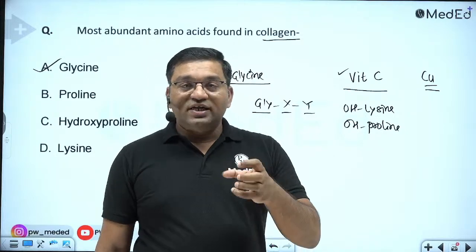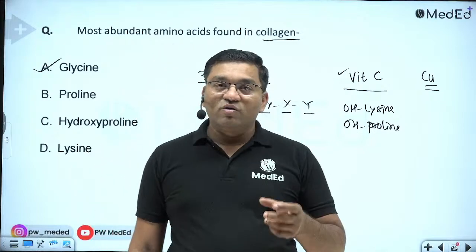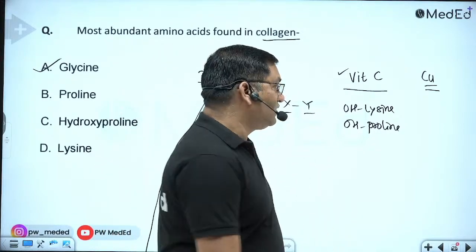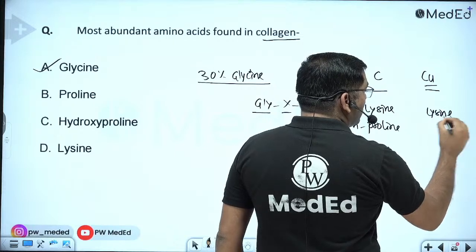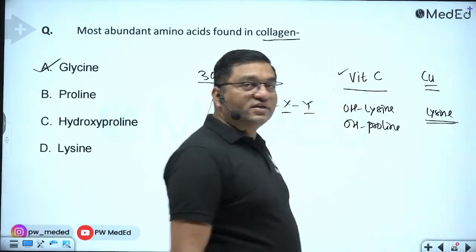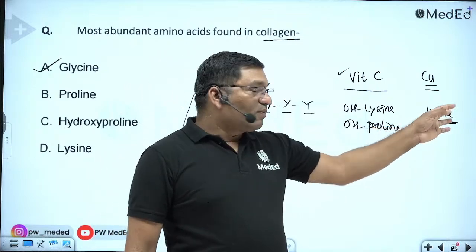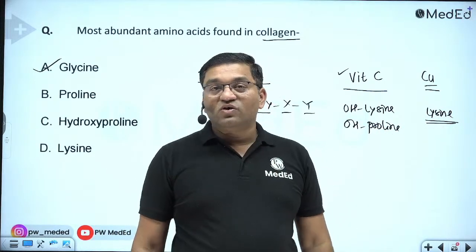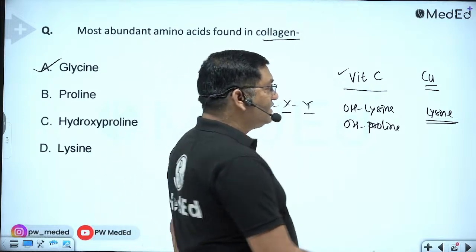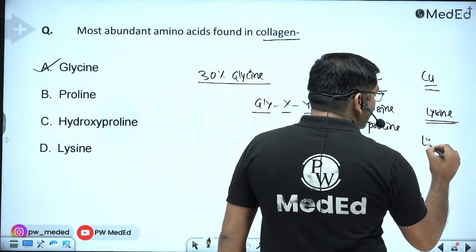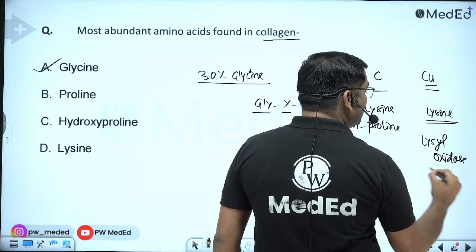Collagen crosslinks are between the aldol of lysine and hydroxylysine. Interchain and intrachain crosslinks are there, formed by aldol compounds because of the action of the lysyl oxidase enzyme, and this enzyme is dependent on copper.